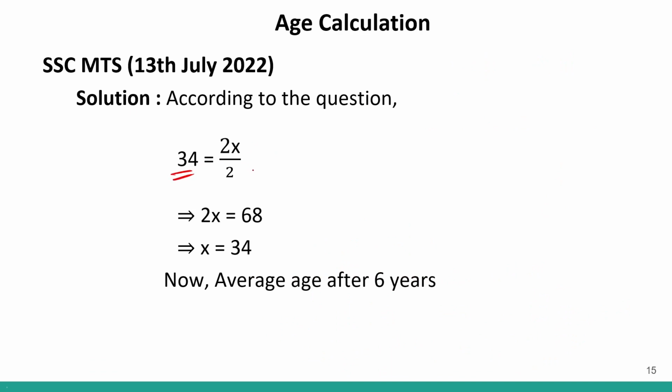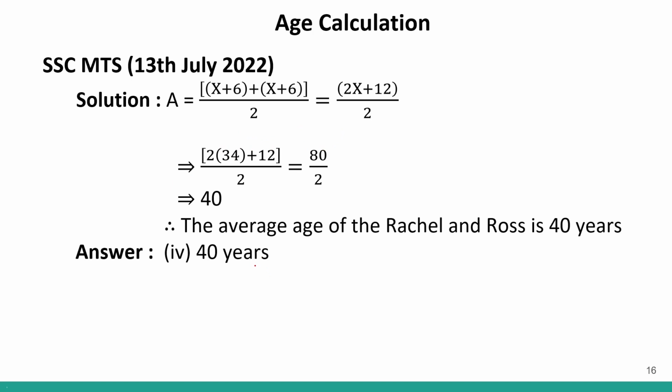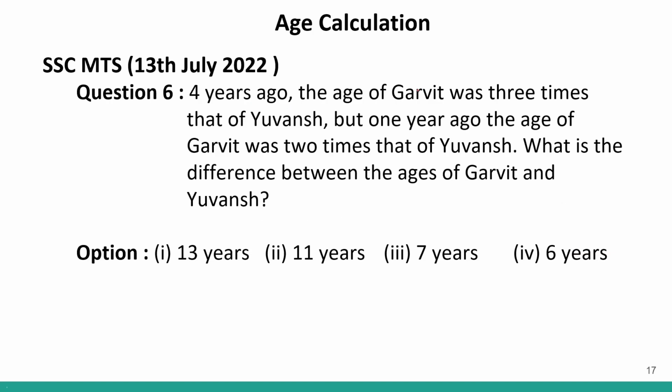34 is 2x by 2. Correct? This is the sum. So 2x is equal to 68, x is equal to 34. So after 6 years, the average age will be 40 years. Okay?